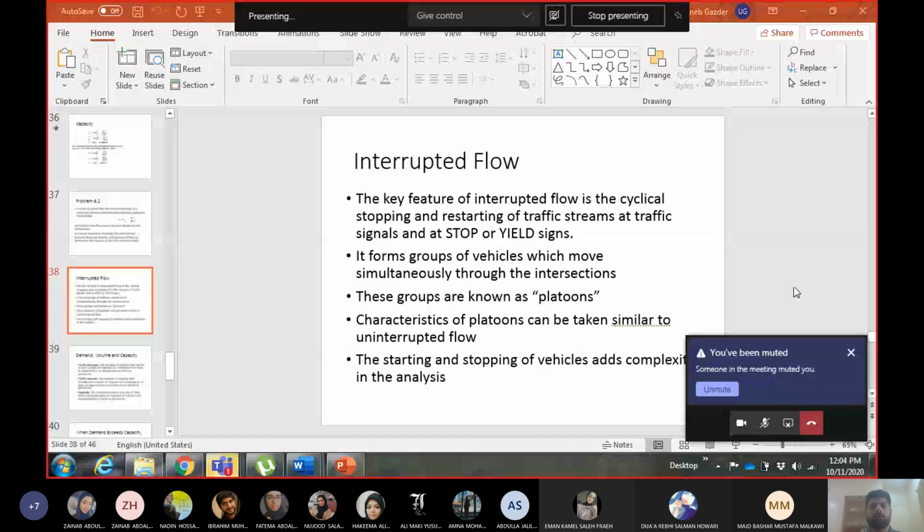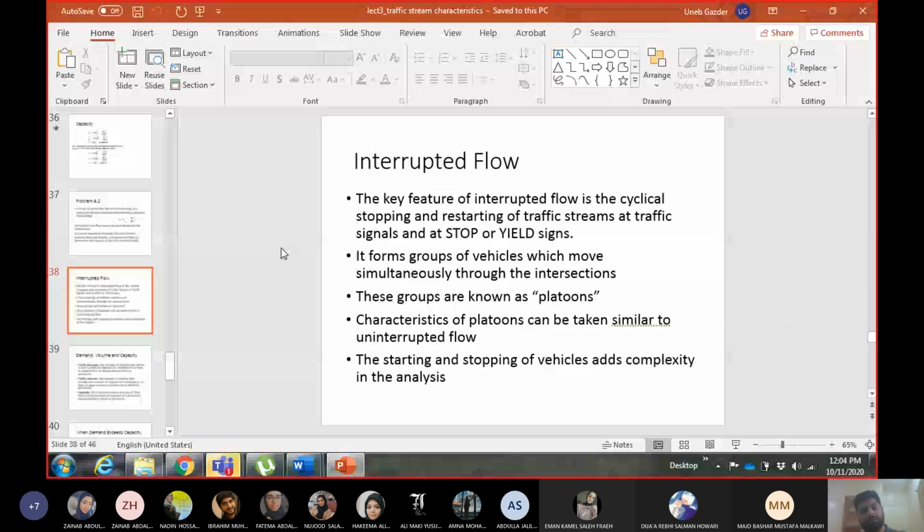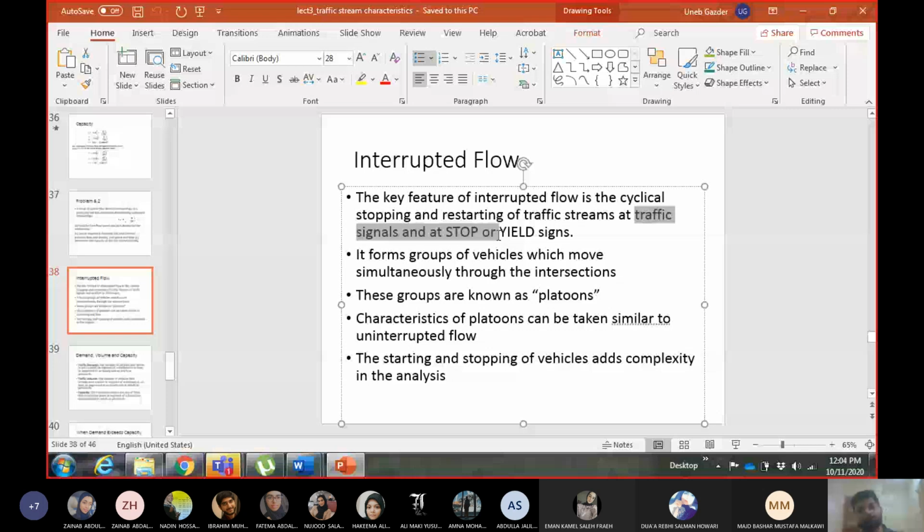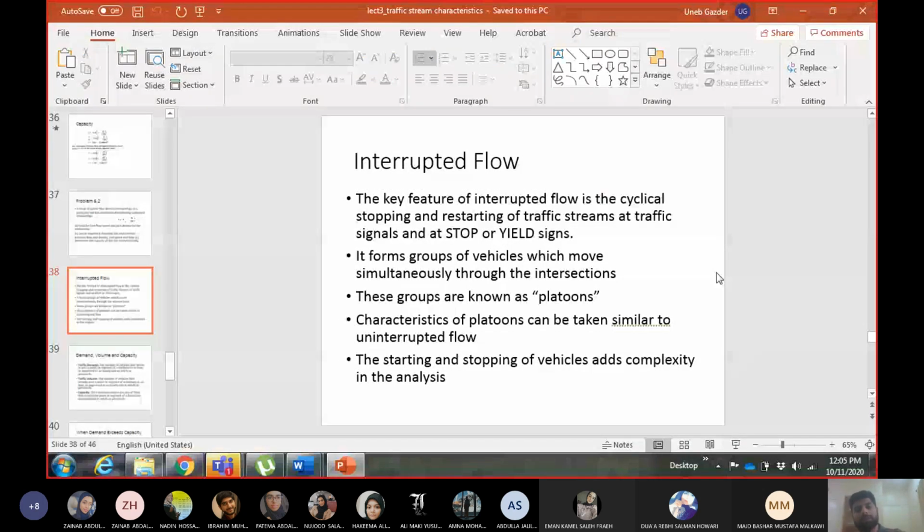Okay. So the main difference between interrupted and uninterrupted flow facilities is the starting and stopping of the vehicles. I told you earlier that interrupted means that we have a fixed external interruption, like a traffic signal or a stop sign or a give way or yield sign or roundabout, something like this. So even if the traffic is very low, but the signal shows you red lights, you need to stop. So this is external, and you are not stopping because of other vehicles.